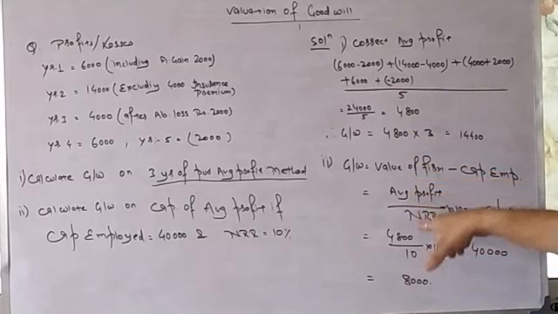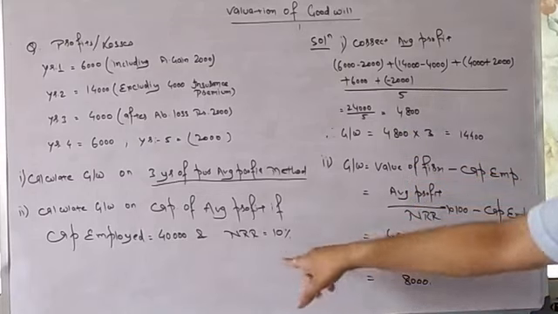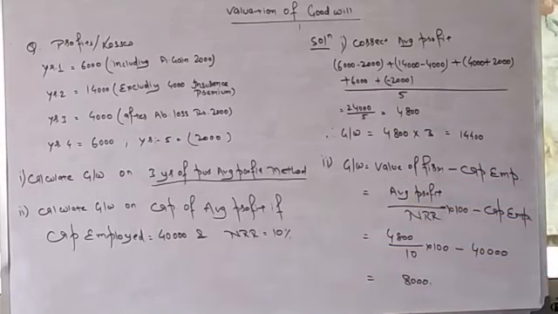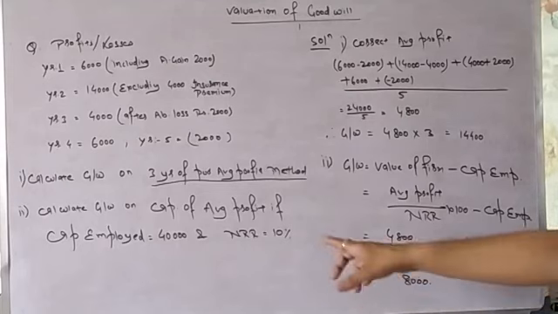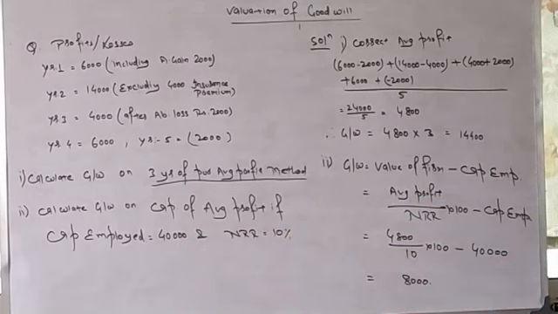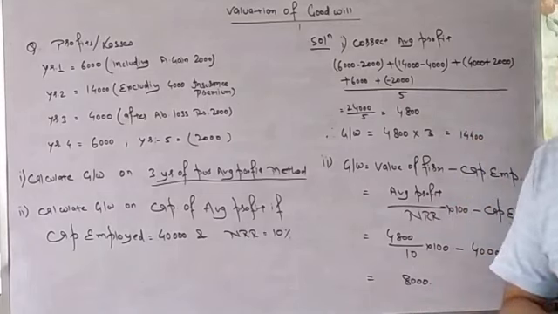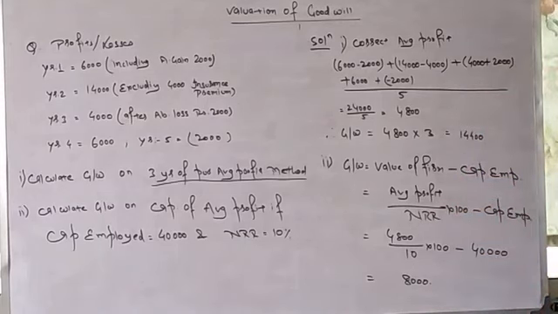So average profit is 4,800. NRR the question is saying 10%. So 4,800 divided by 10 into 100, minus capital employed. Capital employed the question is saying 40,000. So goodwill will be 8,000. So this is an example on the average profit method and the capitalization of average profit method for calculating goodwill.